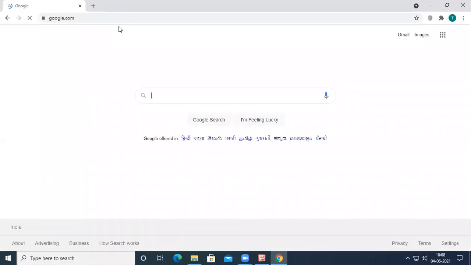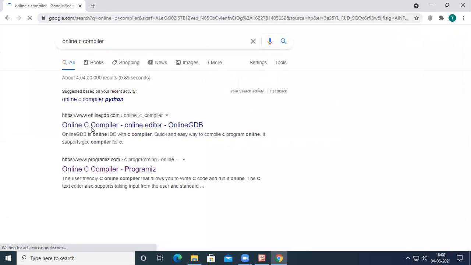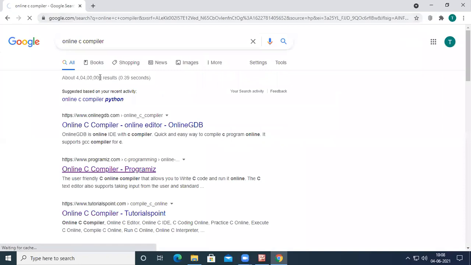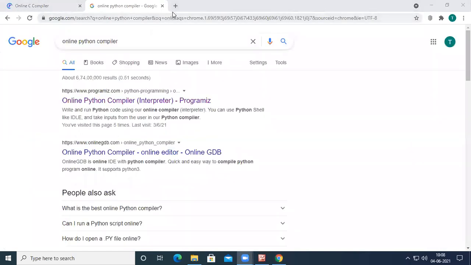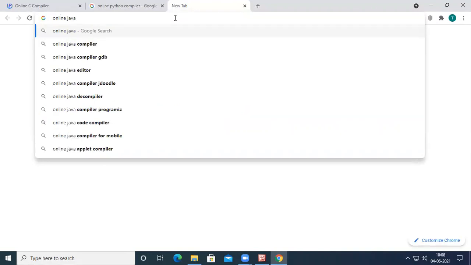For this, I'm going to take an online C compiler. Parallelly, I'm going to take an online Python compiler, and an online Java compiler.